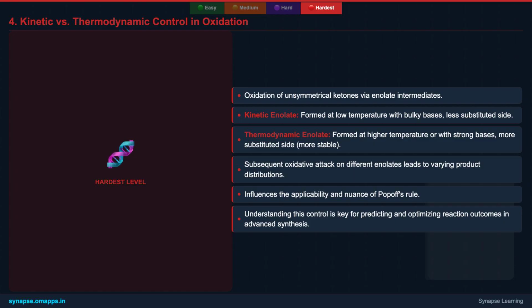The subsequent oxidative cleavage can then proceed differently, leading to varying product ratios. Understanding this control over enolization helps us predict and optimize reaction outcomes, making the application of Popoff's rule more sophisticated. This level of detail is what distinguishes top performers in JEE Advanced.